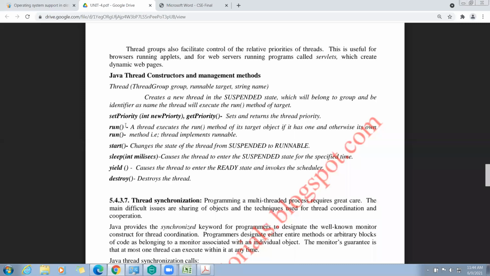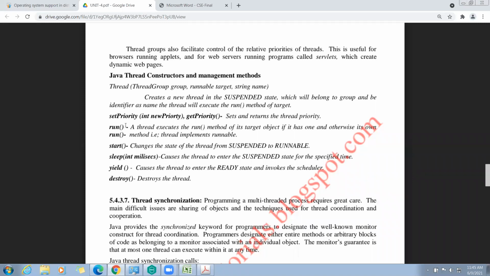Next, start. Start is the runnable position. It changes the state from suspended state to runnable state. While creating the thread, it will be in the suspended state. After the start method, it is transformed from suspended to runnable. Next, sleep. It causes the thread to enter the suspended state for a specified time.